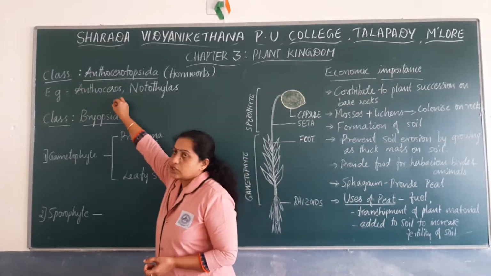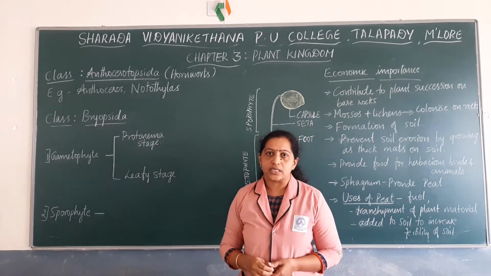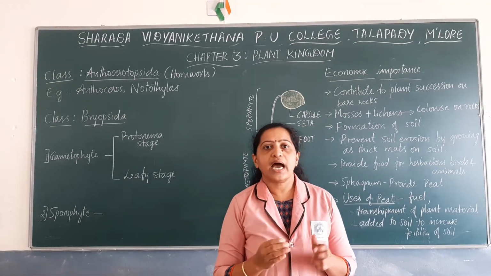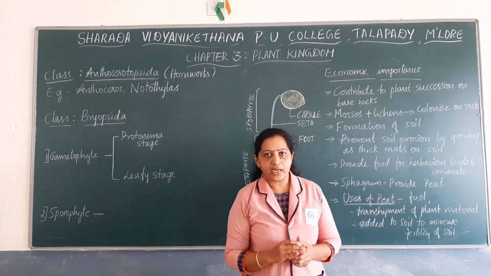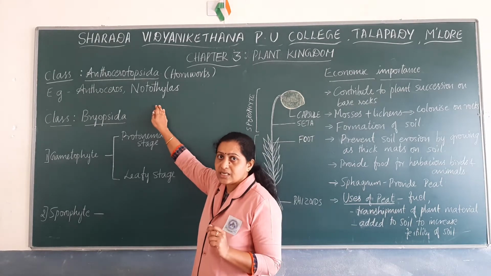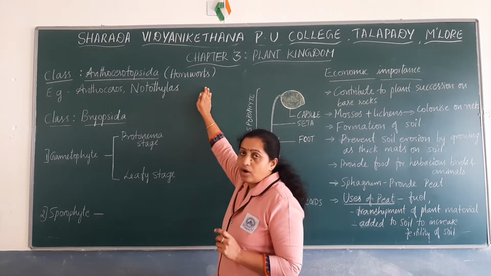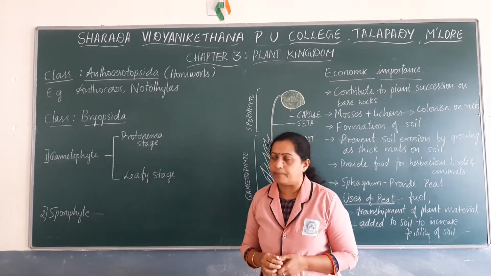Examples of members of Anthocerotopsida are Anthoceros and Notothylas. These members have characteristic features similar to the members of Hepaticopsida. This class has not been mentioned in your text. Just note down why they are called hornworts and what the examples of class Anthocerotopsida are.